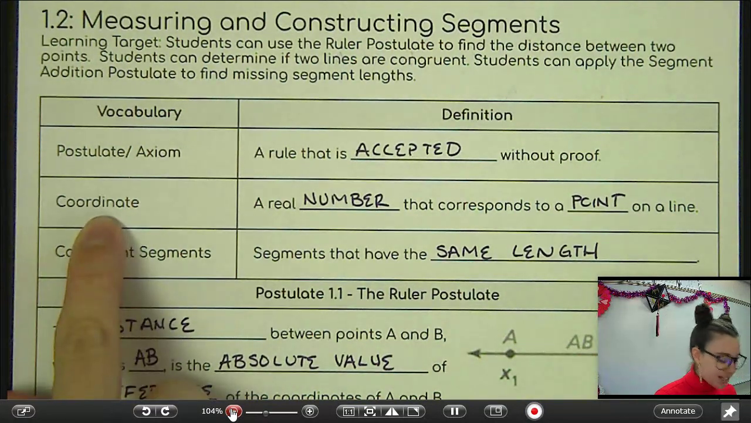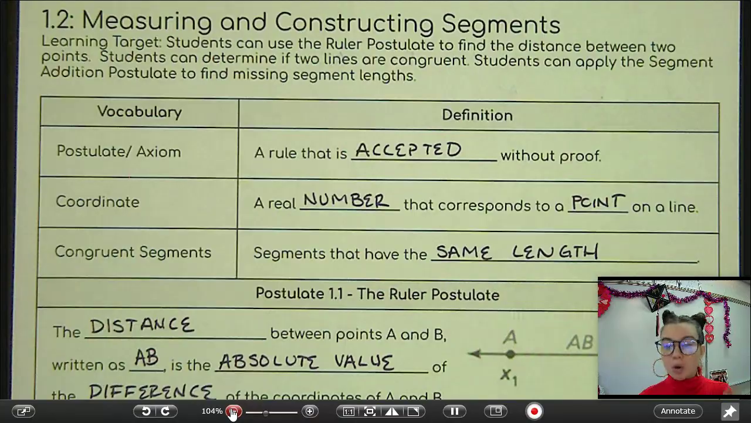The next word is coordinate. Now, we all know of a coordinate grid. That's like our x and y's when we graph. X is our left and right, y's is our up and down. So that's just a system where a number represents a certain point in that graph or on that grid.